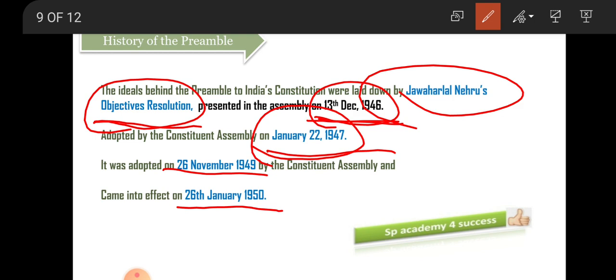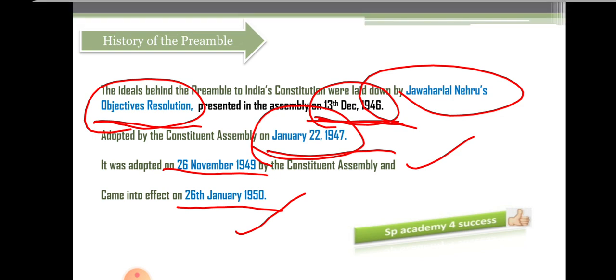Please remember these dates, these are important. It was adopted on 26th November 1949, but came into effect on 26th January 1950. Okay, please remember these dates. Next, moving on.